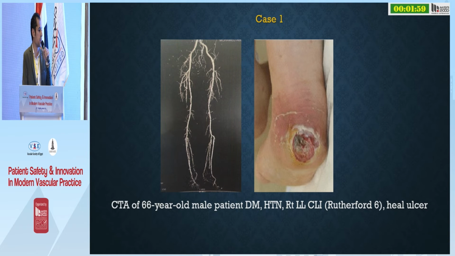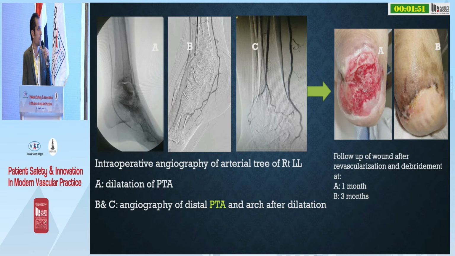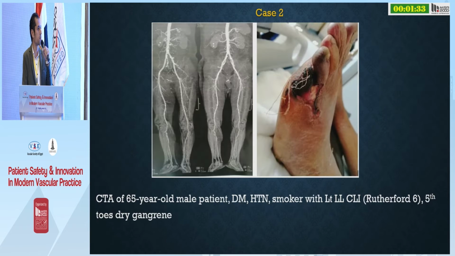First case: a 60-year-old male patient, diabetic, hypertensive with right lower limb CLI, Rutherford 5 with heel ulcer. Intraoperative angiography of the arterial tree of the right lower limb. We have done dilatation to the posterior tibial artery, and this is a follow-up of the wound after debridement and revascularization at 1 month and 3 months.